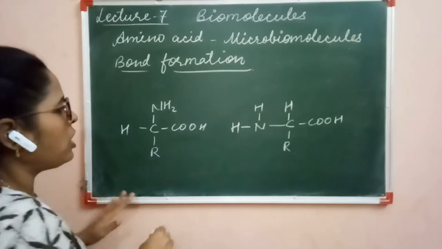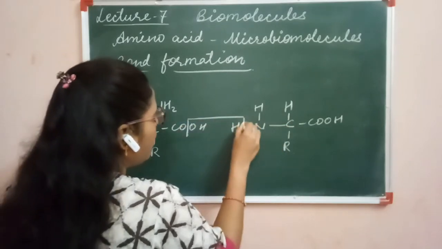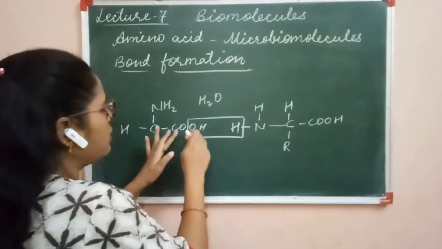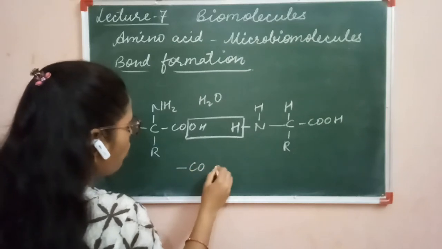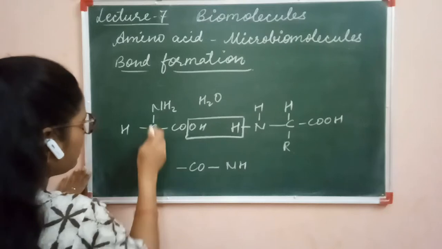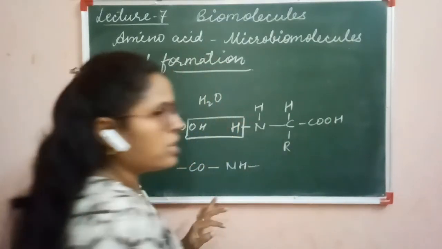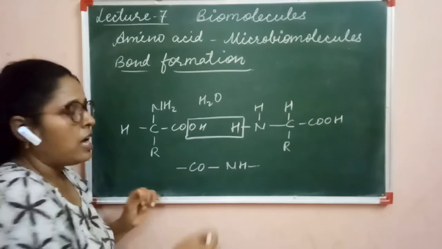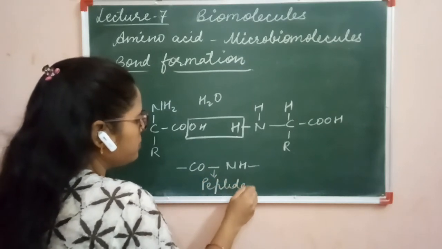The bond formation will take place between these two. Here, one water molecule gets removed, and the bonding is between CO and NH. Clear? Here the complete structure of this amino acid and the complete structure of this amino acid get joined. The bond is formed between this CO and this NH, and this bond is called a peptide bond.